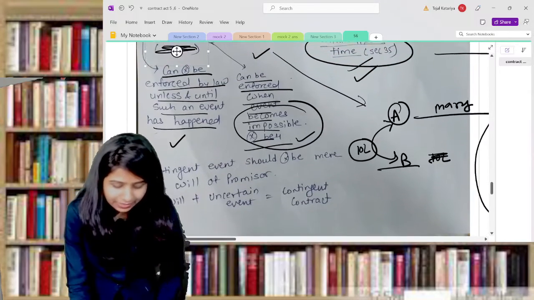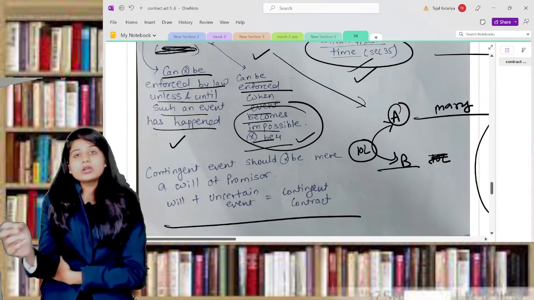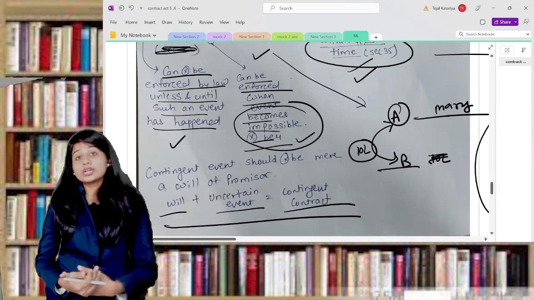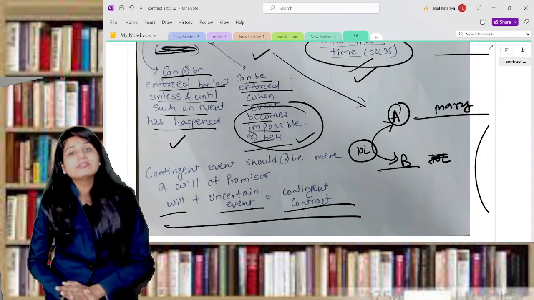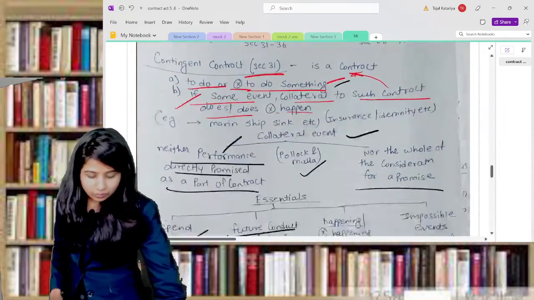Last one line: understand that a contingent event should not be the mere will of the promisor. There should be will plus an uncertain event, then only it will be a contingent contract. Death is not an uncertain event, it's a certain event. Please understand or write this in your notes again. So this is all about section number 31.